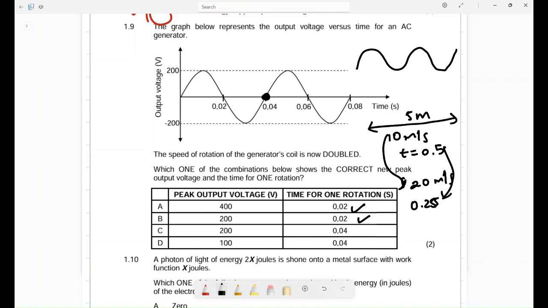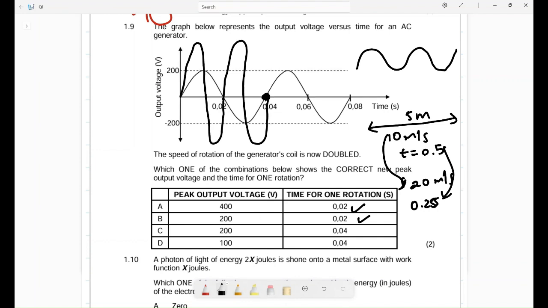Now I want you to see something. When you move faster, the output voltage will also double. Let me repeat that. The peaks now double. The peak output voltage will double, because now you are taking out more energy. So we're going to have something of this sort again. Can you see it takes everything in half?